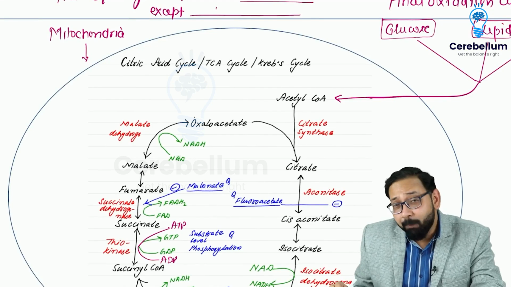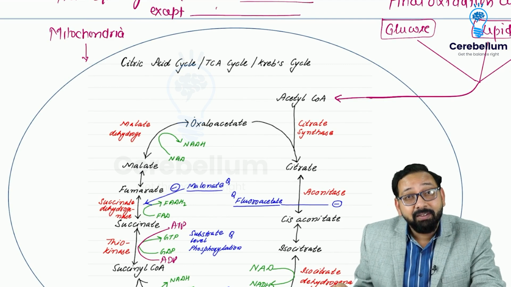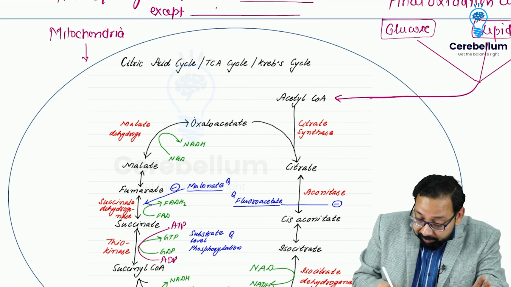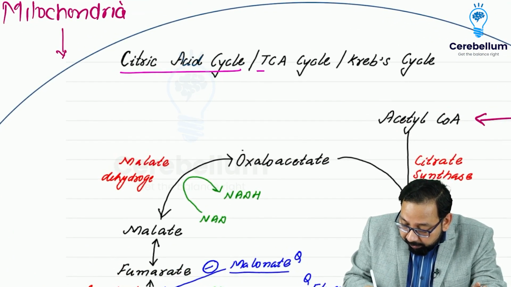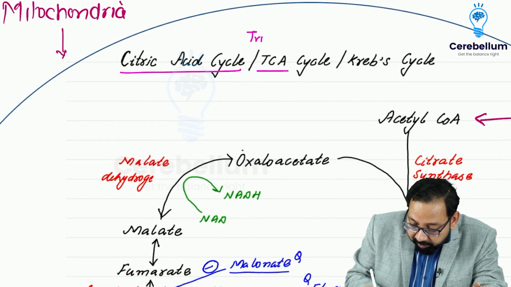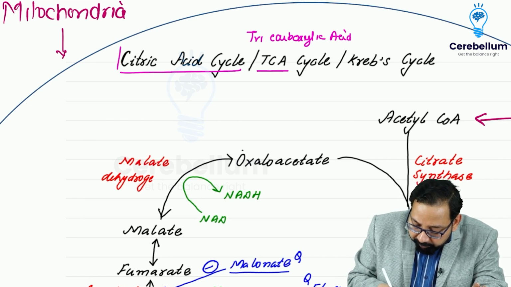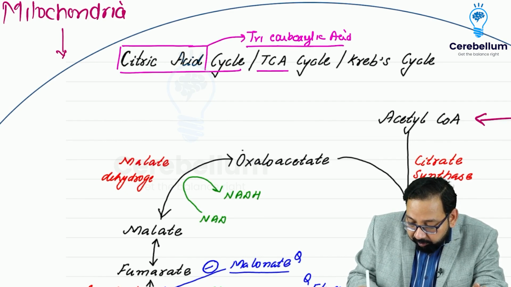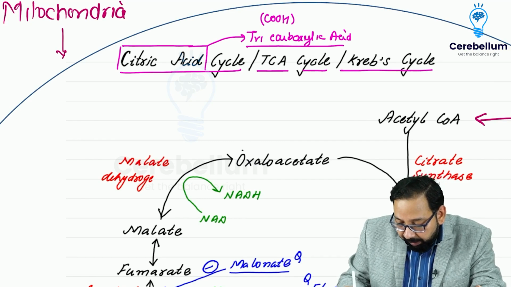Hello friends, now we are going to discuss the citric acid cycle, TCA cycle, Krebs cycle. Three names. Citric acid cycle. The other name is tricarboxylic acid cycle. Tricarboxylic acid. So you can understand from this that citric acid is a tricarboxylic acid, meaning there are three carboxylic groups in citric acid. So this is the TCA cycle. Another name is Krebs cycle.